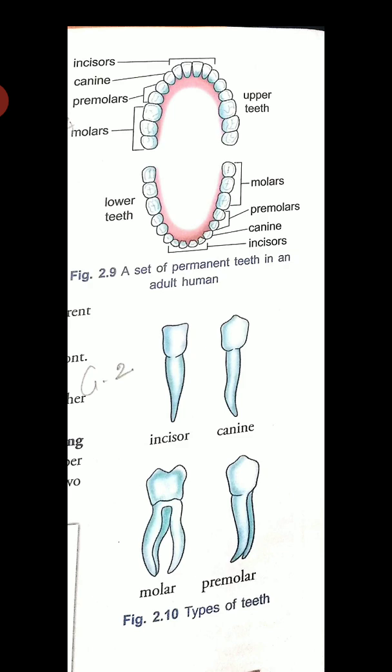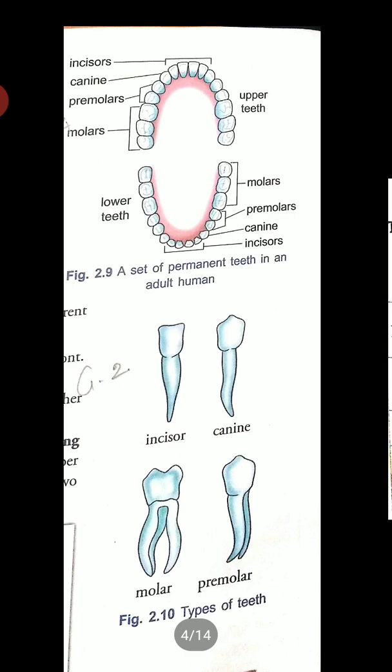They have very sharp edges and help to tear the food. Now next comes the premolars. They have a broader surface and therefore help to chew and grind the food. Then the molars, these are the large back teeth. They have a wide grinding surface and are used primarily to chew the food.